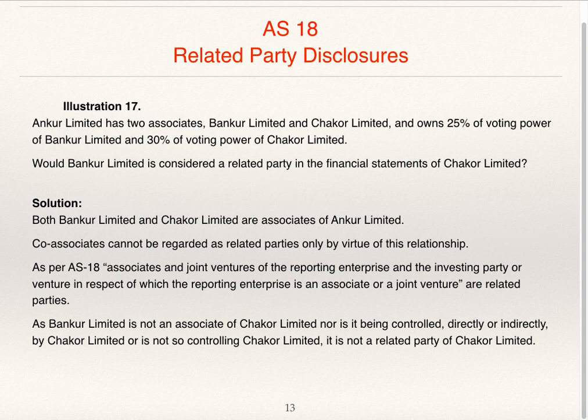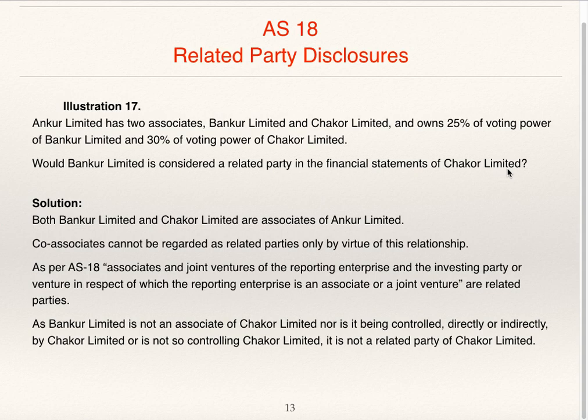Now we'll see one illustration. Illustration 17. Ankur Limited has two associates, Bankur Limited and Chakor Limited, and owns 25% of voting power of Bankur Limited and 30% of voting power of Chakor Limited. Would Bankur Limited be considered as related party in the financial statement of Chakor Limited?